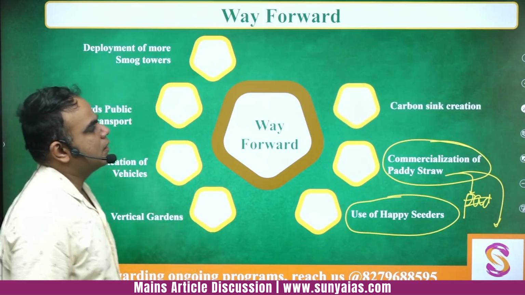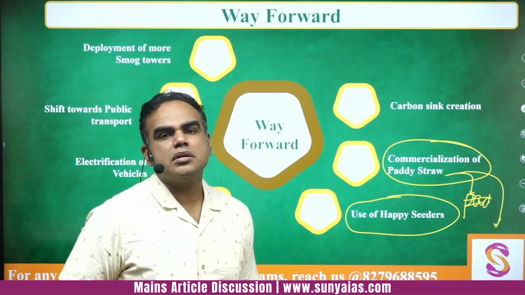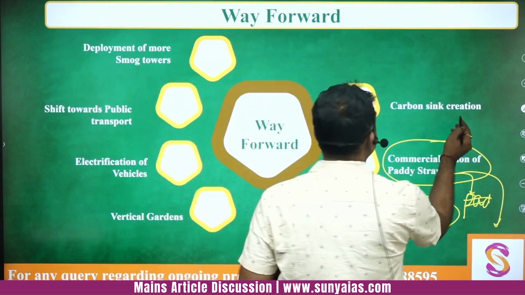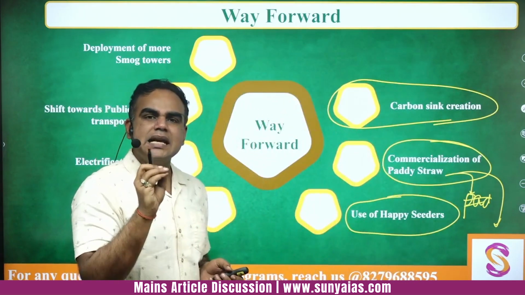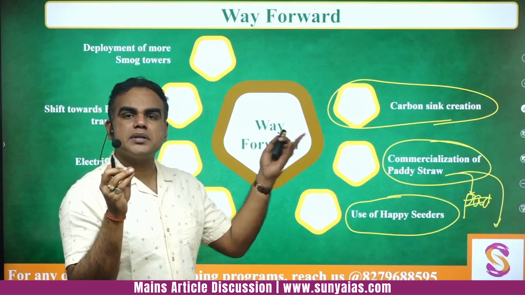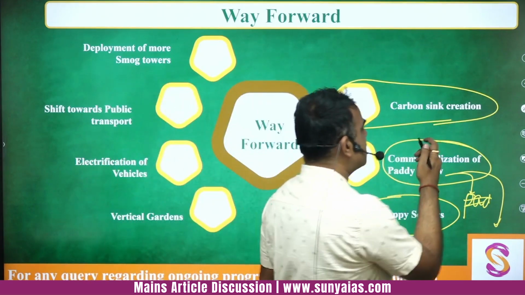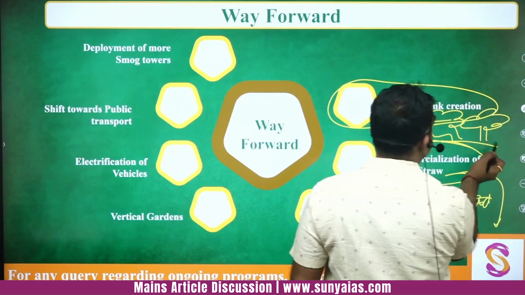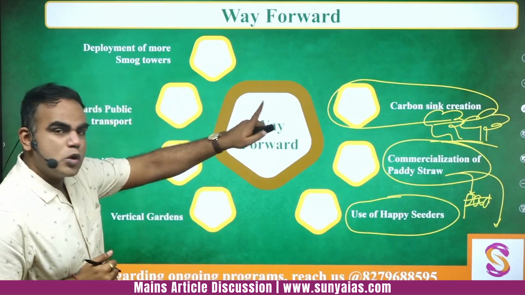Then creation of carbon sinks. How? You can do more afforestation, reforestation, and proper plantation drives can also be carried out. Why? Because ultimately the biggest sink of carbon dioxide is forests. While the forest cover is in some cases declining, if we are able to have more of these plantation and afforestation drives, this will help in creating a good carbon sink.